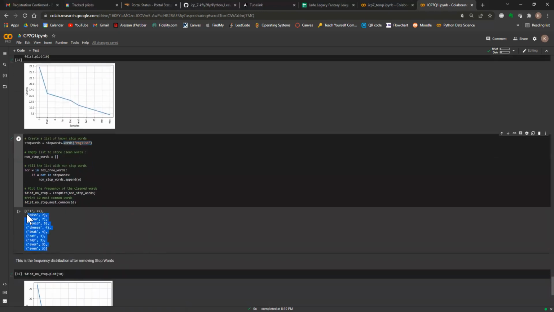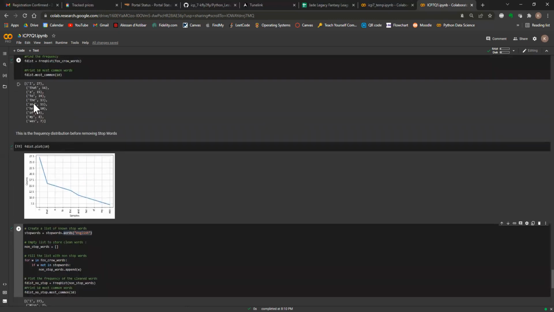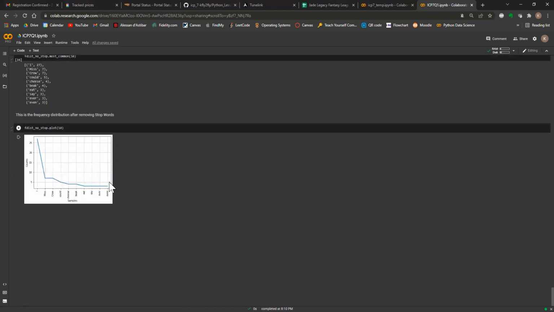And again, we can see this time the most frequent words have some more meaning, like cheese has more meaning than "the", and then we got the frequency distribution of that too. And that's our ICP.